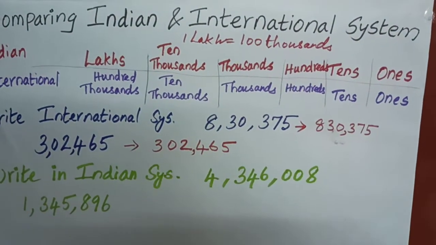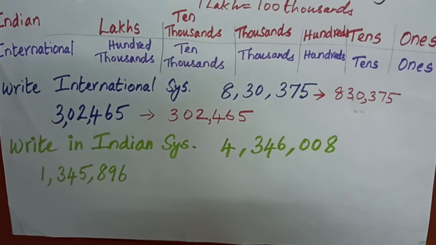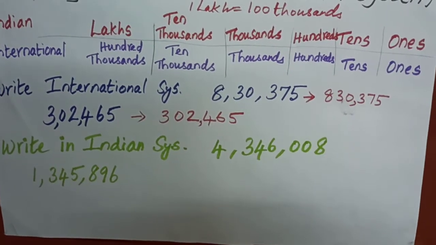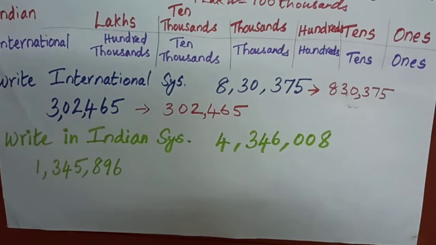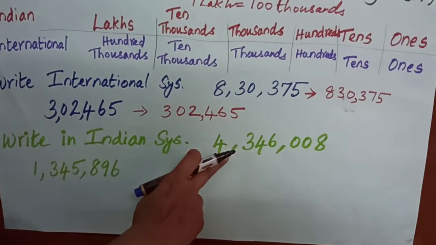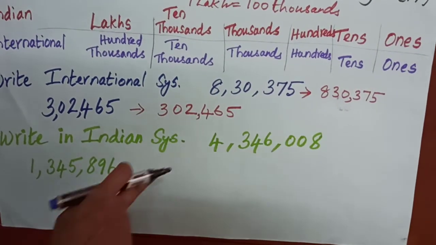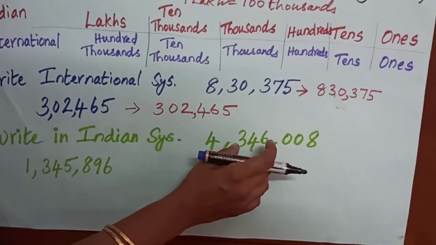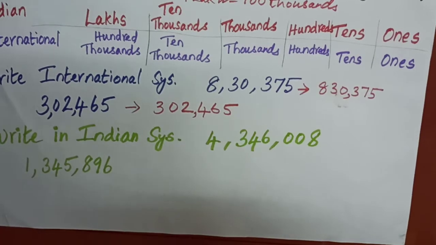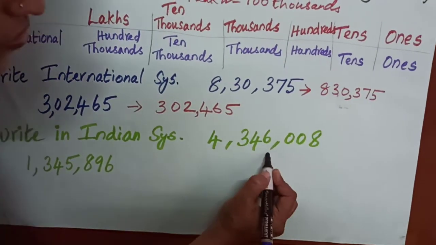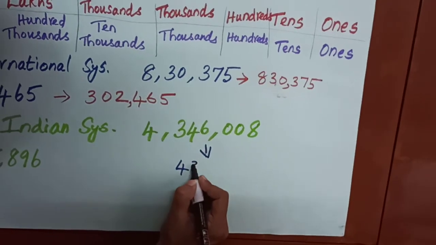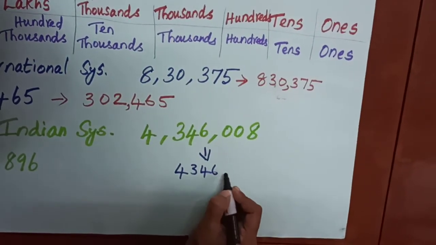Okay, the next question is given in the international system. We have to write it in the Indian system. How do I know this is the international system? See here, after 3 digits they have inserted a comma. So first, write the number without commas.